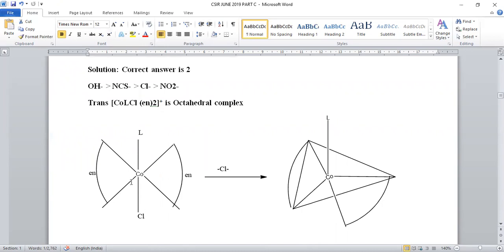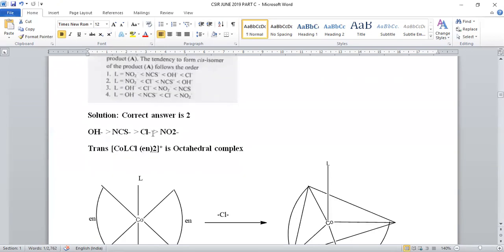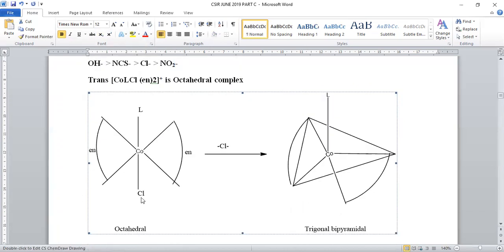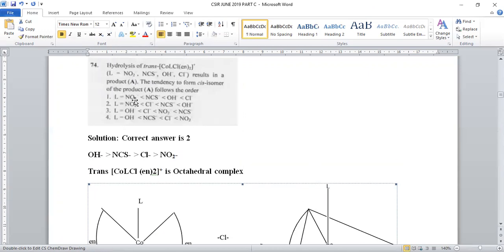Here you can observe the octahedral structure of the cobalt complex, where both en are in opposite directions. On one side a ligand is there, and that ligand may be OH, NCS, chloro, or nitro functional group. On the other side we have the chloro group, which is already present. It is the dissociative mechanism. Whenever the chloro group is removed, there is a formation of a trigonal bipyramidal intermediate. This intermediate can add any of the ligands given here. We have to frame them in such an order where the cis isomeric form is predominant.